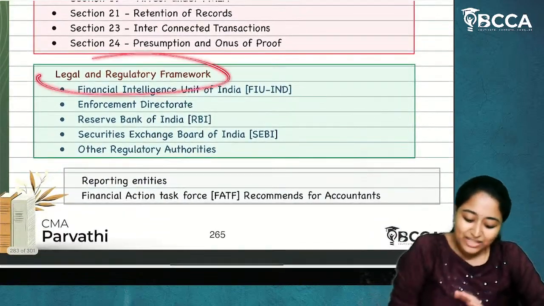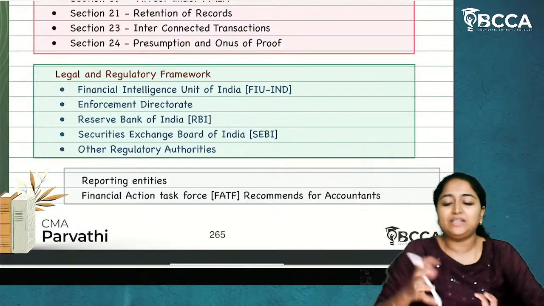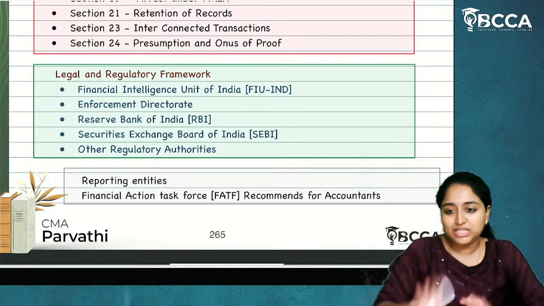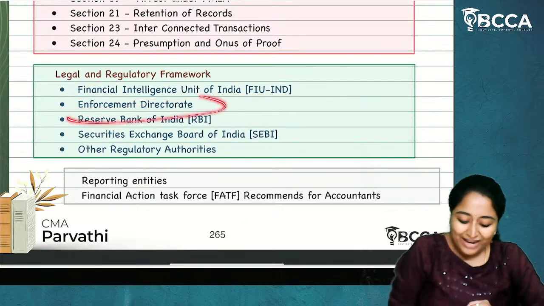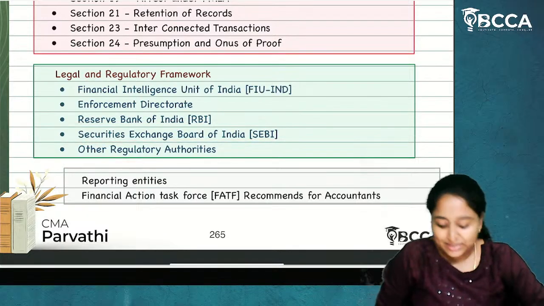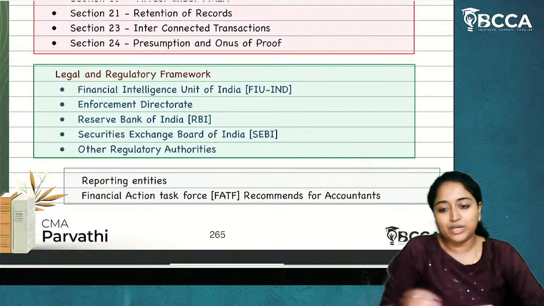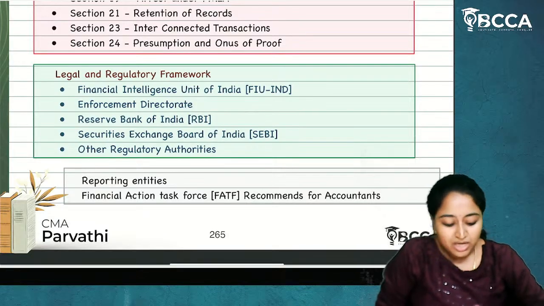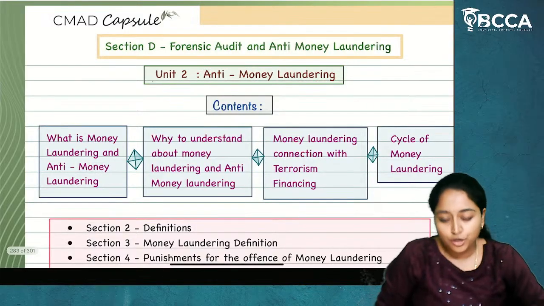Then we have the legal and regulatory framework. Who are the regulators under money laundering? We have the Financial Intelligence Unit of India, Enforcement Directorate, RBI, SEBI, and other regulatory authorities. We also have the concept of reporting entities and the Financial Action Task Force recommendations for accountants. These are the concepts covered under anti-money laundering.